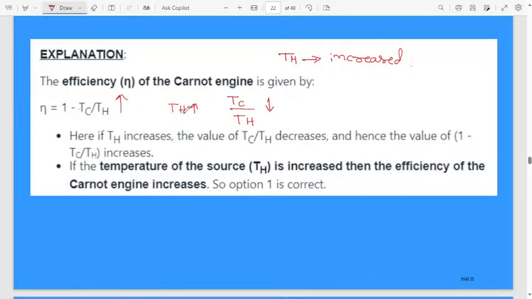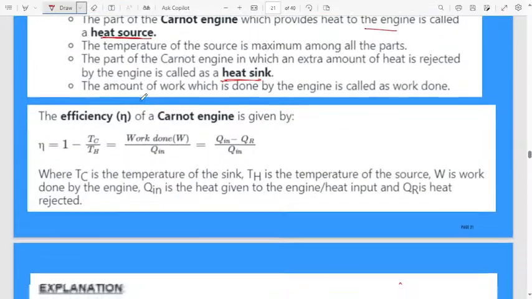When the temperature of the source is increased, the efficiency of the Carnot engine also increases, because they are directly proportional. Even though this ratio is decreased, overall 1 minus is there, therefore again it will increase. That much remember. Otherwise a shortcut: if the temperature of the source is increased, then the efficiency of the Carnot engine also increases.